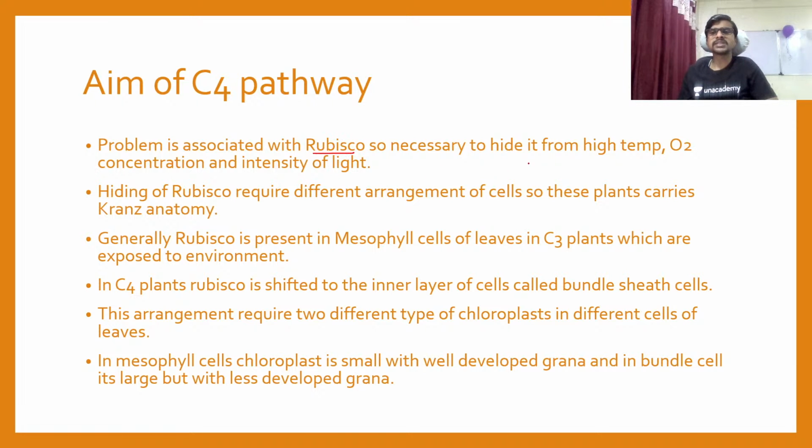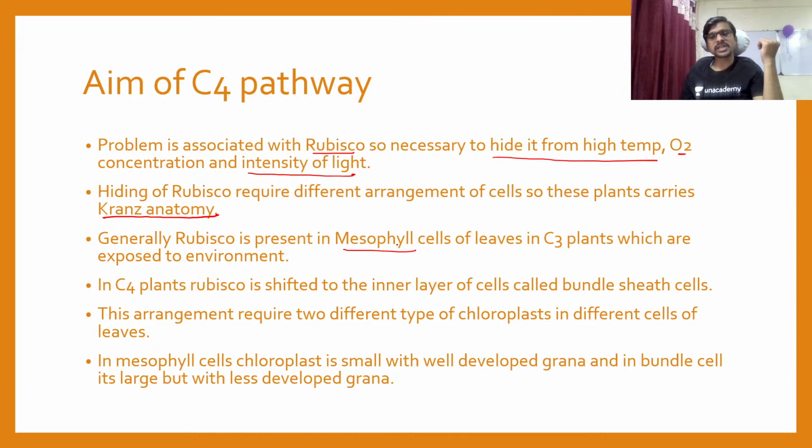So it is necessary to hide it from the high temperature, the oxygen concentration and the high intensity of light. So the hiding of rubisco requires a different arrangement of cells. So this plant carries Kranz anatomy. यांना वेगळी अरेंजमेंट पाहिजे म्हणून यांच्याकडे वेगळी अरेंजमेंट आहे, त्या अरेंजमेंटला आपण Kranz anatomy म्हणतो. Generally rubisco is present in a mesophyll cell. म्हणजे C3 plant वगैरे तुम्ही पाहिलं तर rubisco is present in a mesophyll cell